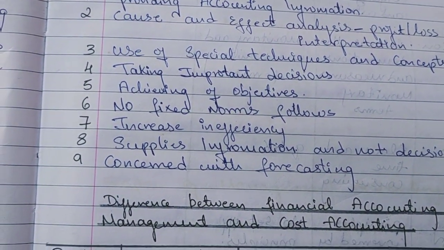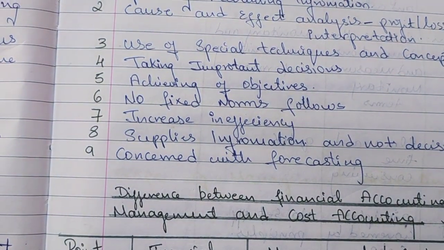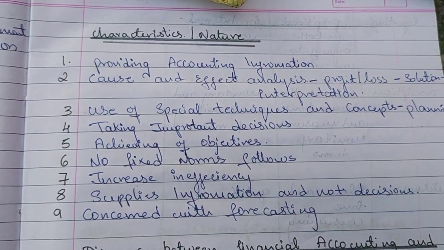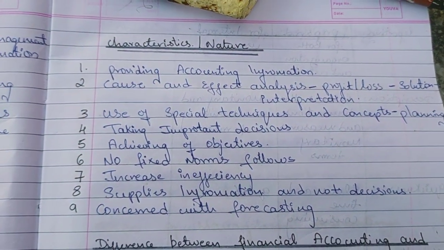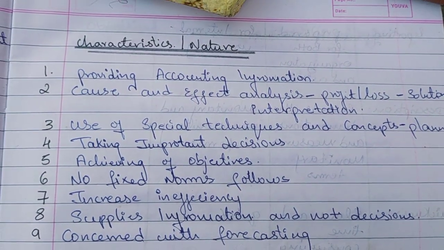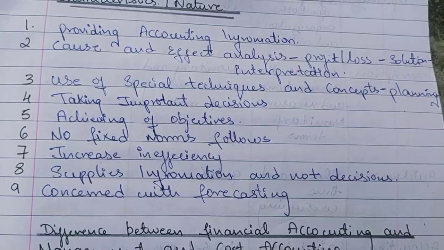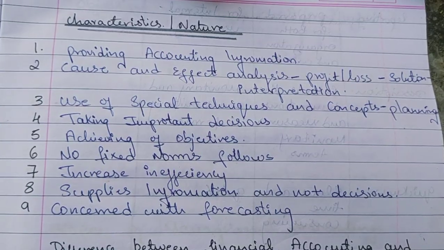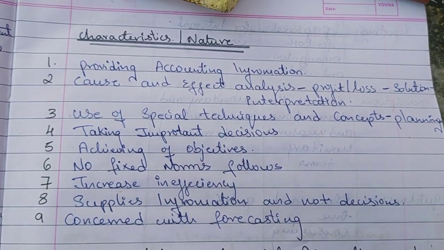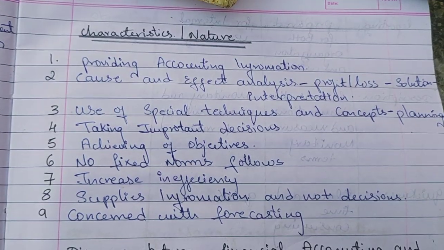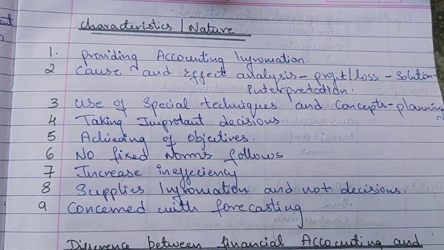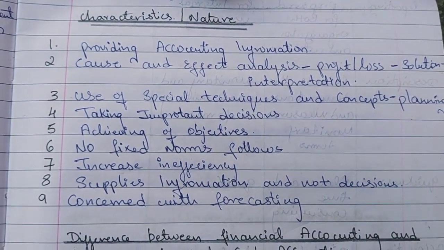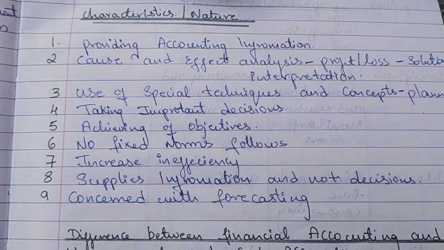It helps in understanding why profit and loss happen, what decisions can be taken, and how to improve the situation. Then the use of special techniques and concepts, where you can use the techniques, understand the situation, understand the problem and cause, and make a better decision. Then taking important decisions, like what tools and techniques should be used, and how to plan and control. Taking important decisions is a main and important thing in every business organization.